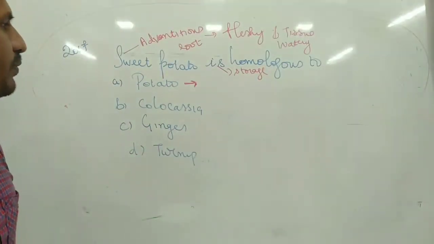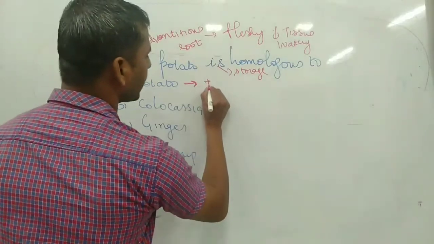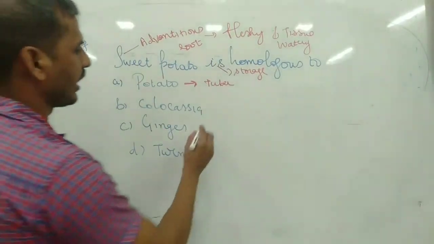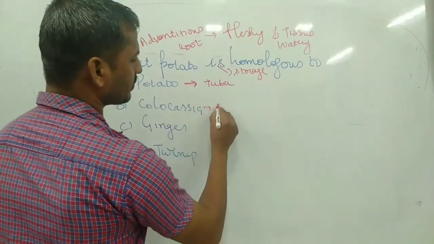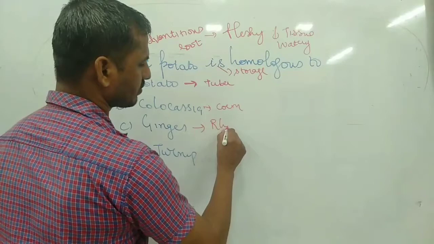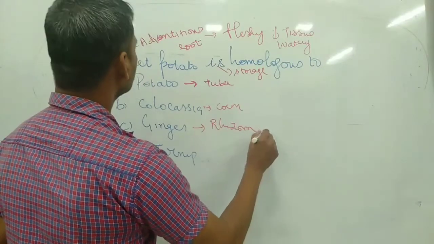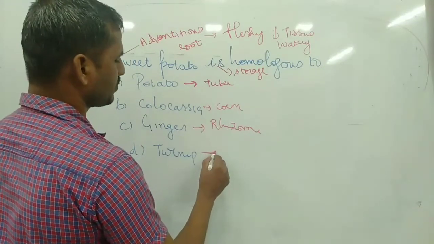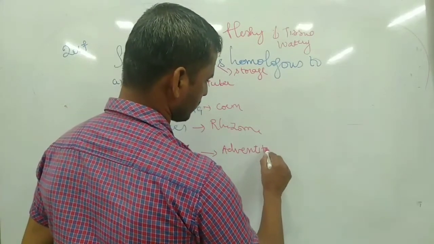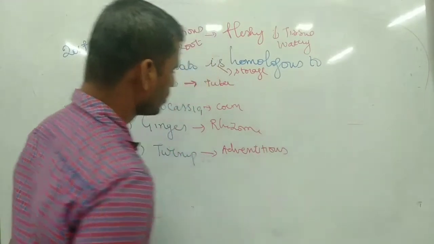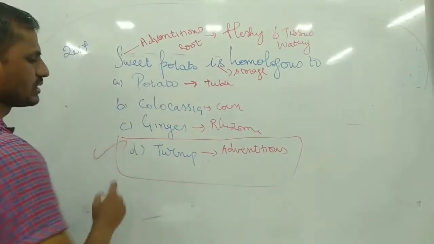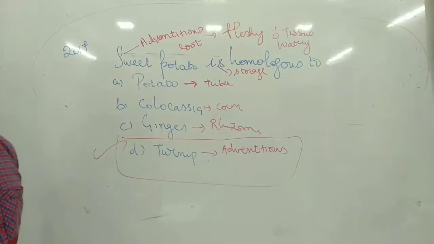Potato belongs to tuber. Colocasia belongs to corm. Ginger belongs to rhizome. Turnip belongs to adventitious root. So the answer is turnip, along with the sweet potato, for this adventitious root.